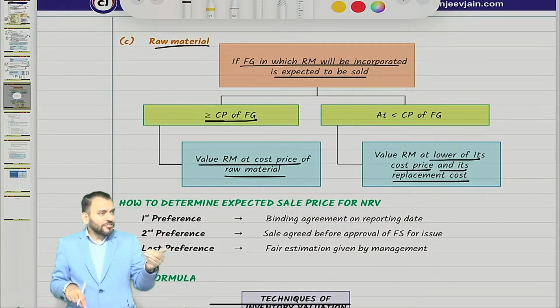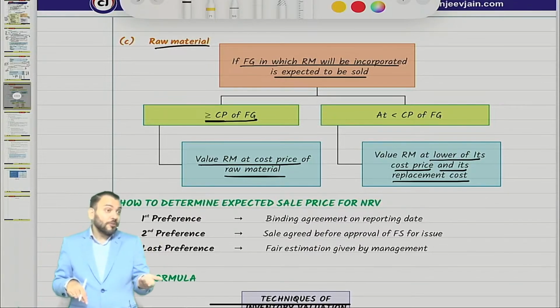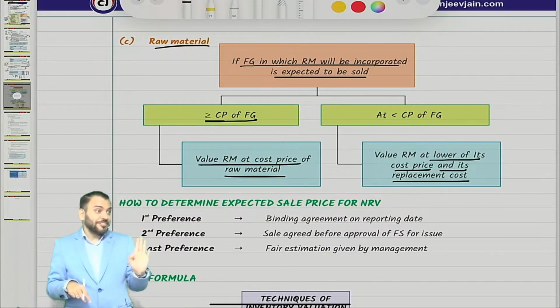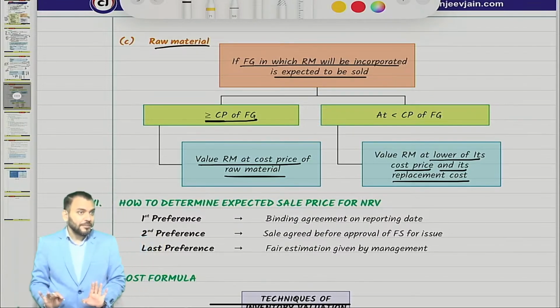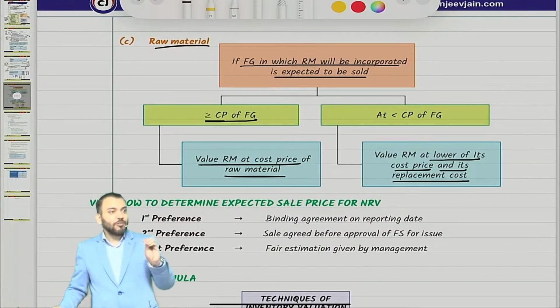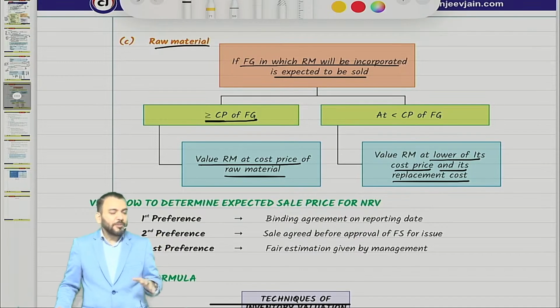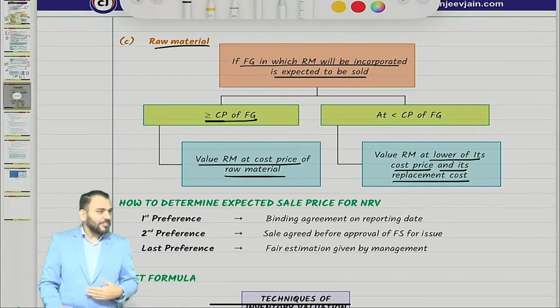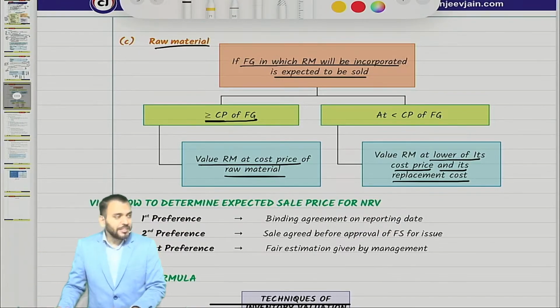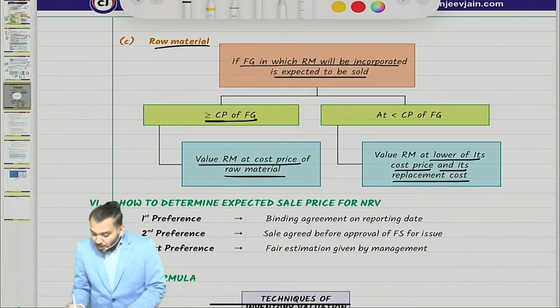But in CA Inter they are not asking this question. It is quite possible the teacher has also skipped it. Have you done this point? You have done only NRV. I know what the teacher teaches, because ICAI is not asking this at CA Inter level, so quite possible they have not done this.